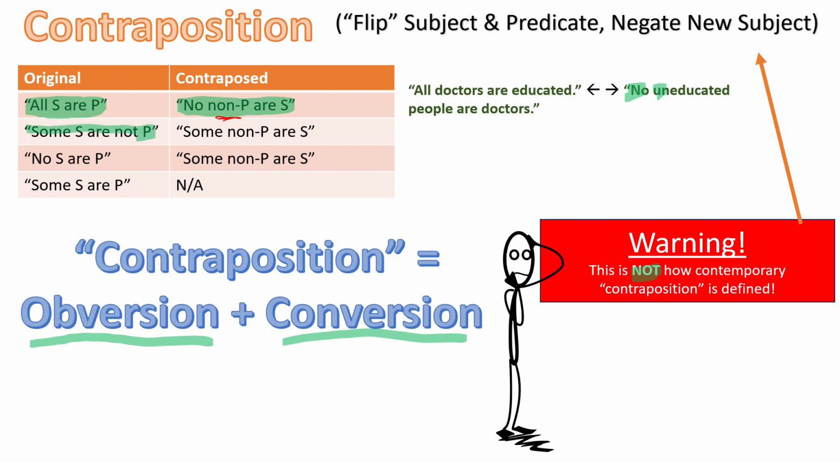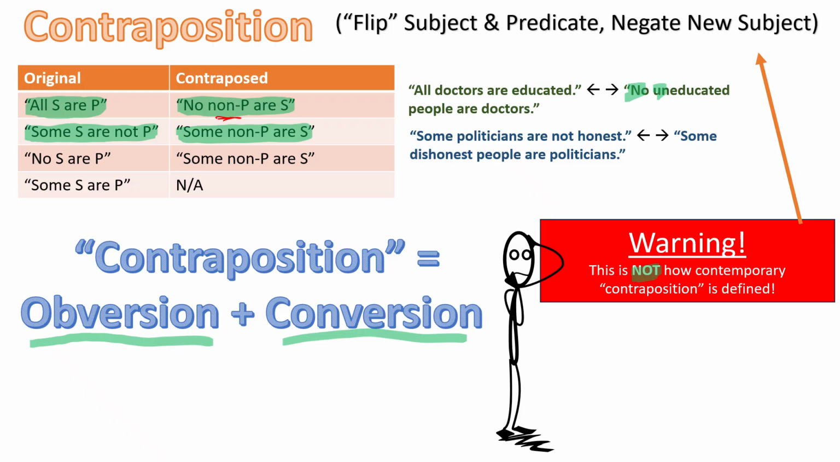How about this? Some S are not P. Well, that would contrapose as some non-P are S. For example, some politicians are not honest will contrapose as some dishonest people are politicians. With no S are P, so we have a universal negative proposition, contrapose that, and we get some non-P are S. However, with a particular affirmative proposition, some S are P, you can't contrapose that in a valid way.